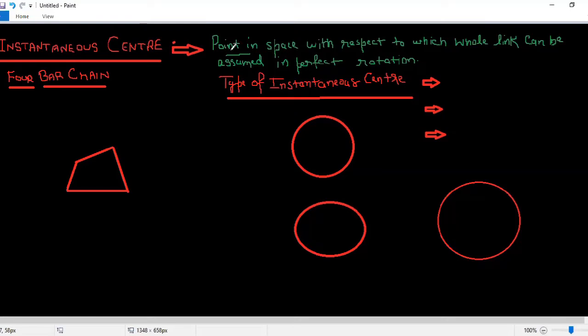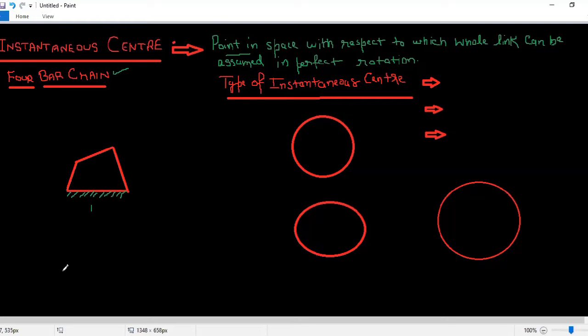So in today's lecture, we are going to discuss the instantaneous centers for a 4-bar chain. As all of you know, a 4-bar chain basically consists of 4 turning pairs. So here we have 4 turning pairs, and I can name them also. Let us suppose this is my fixed link.